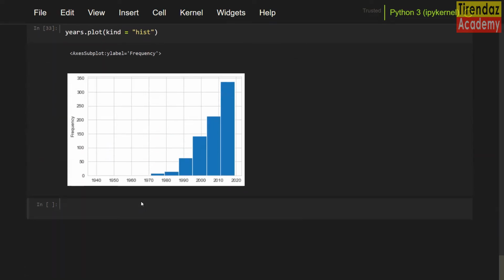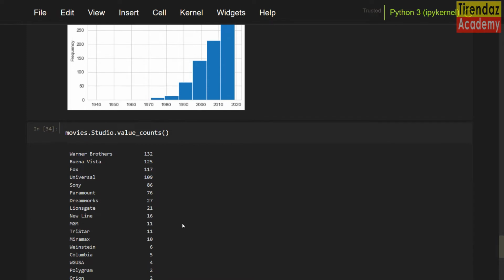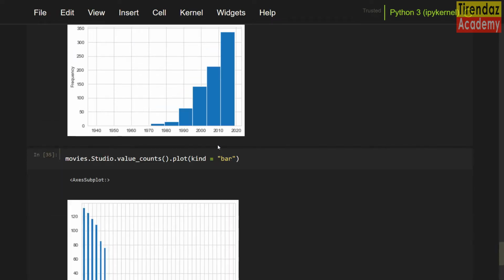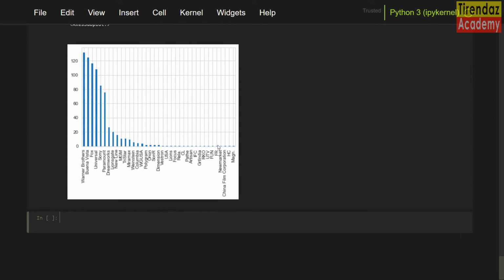Here you go. Now consider the studio column, which is of the object type. Let's take a look at the numerical value of this column. Movies.studio.value_counts. Let's see the bar plot of this column. To do this, .plot kind bar. Here you go. That's it.